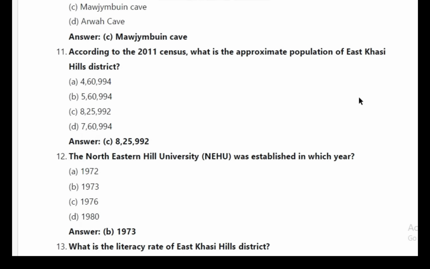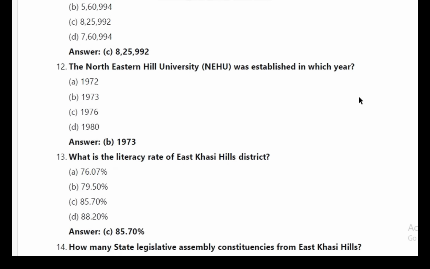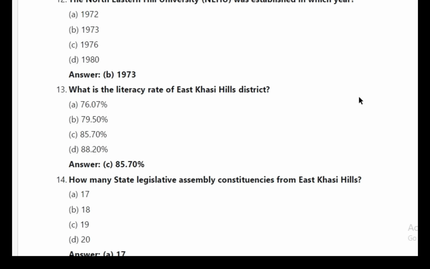11. According to the 2011 census, what is the approximate population of East Khasi Hills district? Answer C, 8,25,992. 12. The North-Eastern Hill University, NEHU, was established in which year? Answer B, 1973.